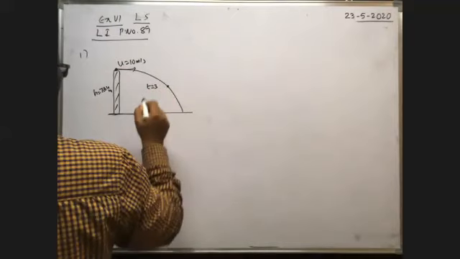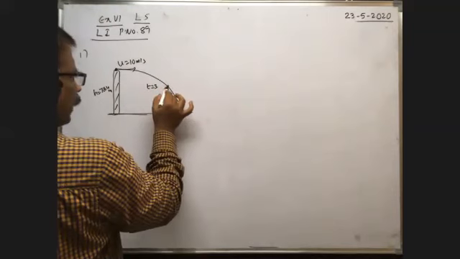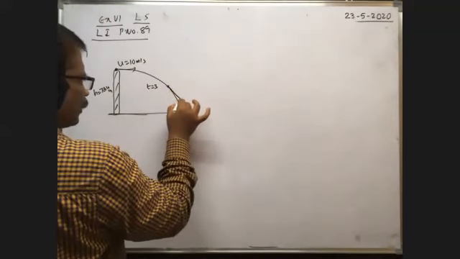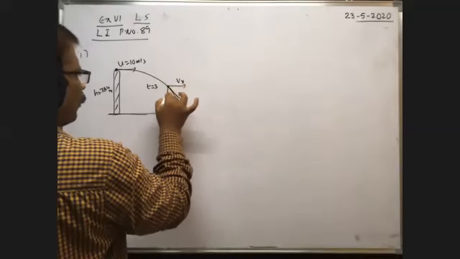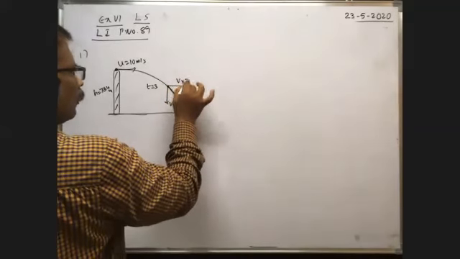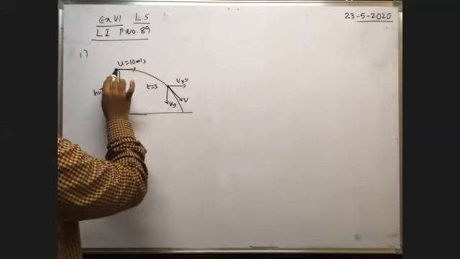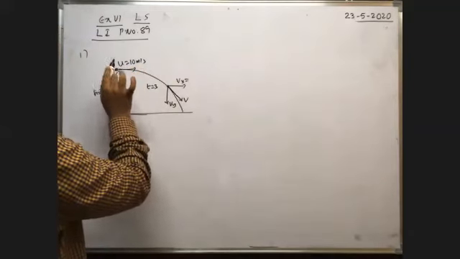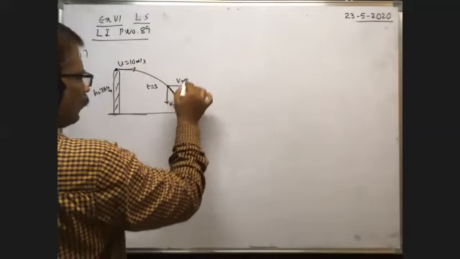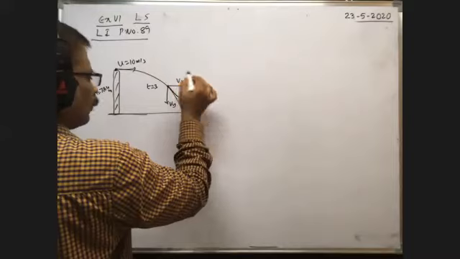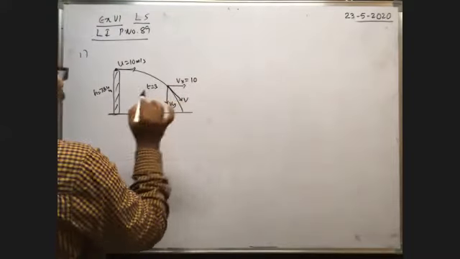In vector form, answer is given. That's why after t is equal to 3 seconds, whenever the body reaches the point here, its velocity is along tangential direction. It has x component of velocity vx and y component of velocity vy. No doubt x component of velocity does not alter, because at the top of the tower, with what velocity it is thrown horizontally, at any point before it reaches the ground, horizontal component of velocity is 10 meter per second only. What about the vertical component of velocity?